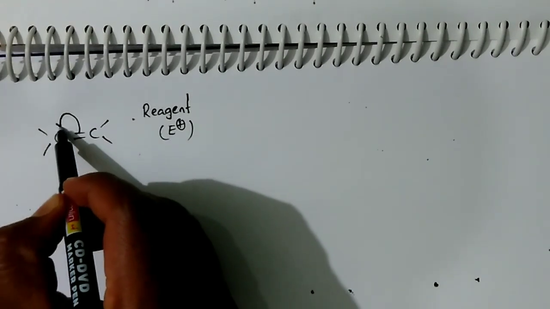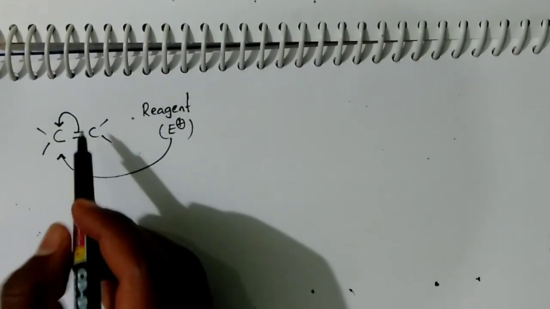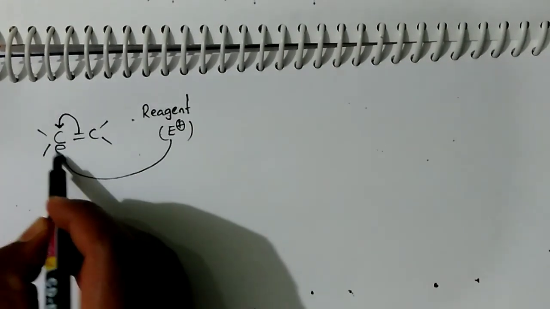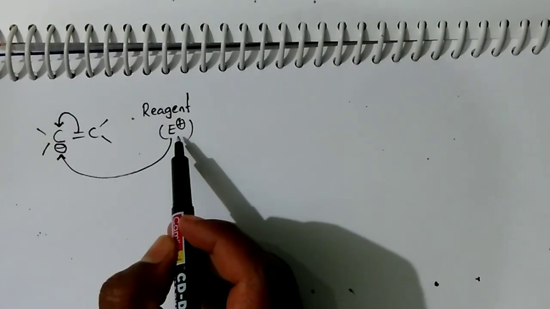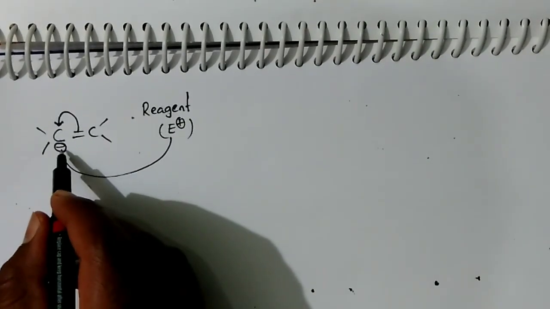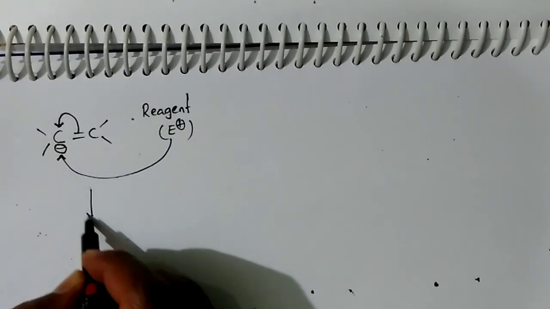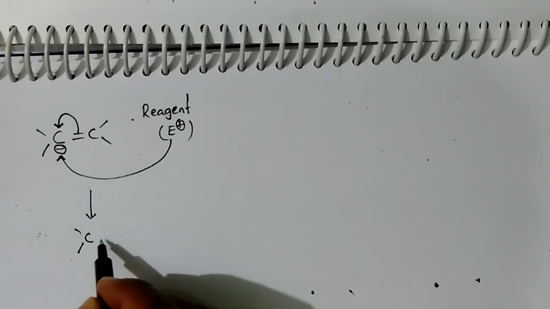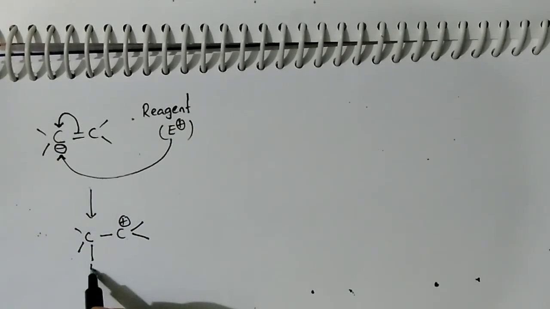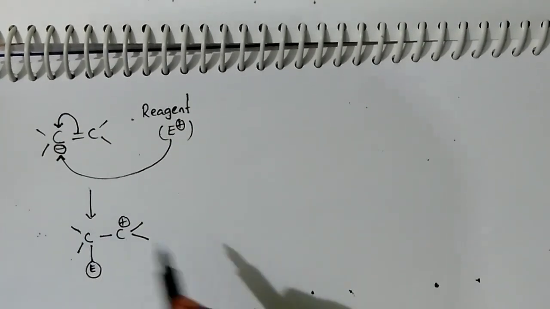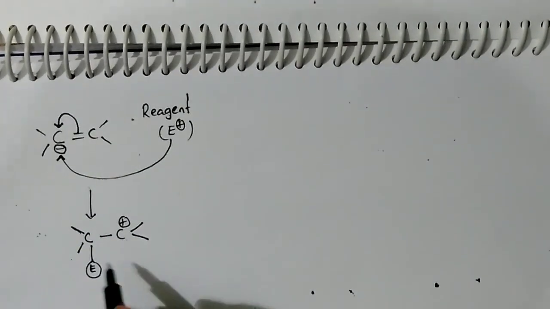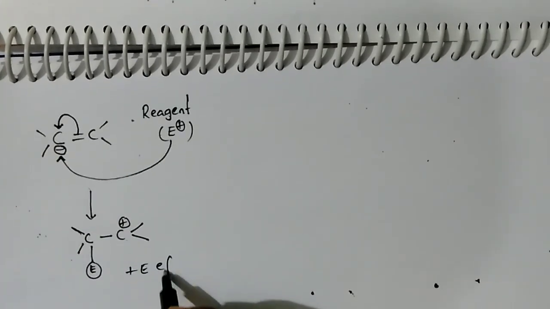The electrophile will come and attack on this carbon, because the electrons are moving onto this carbon. No? This carbon gets negative charge. The electrophile having positive charge will come and attack on the negatively charged carbon. Then the resultant species is like this, the electrophile added here. Okay. So, what is the apparent charge here? Plus charge. So, this is plus E effect.